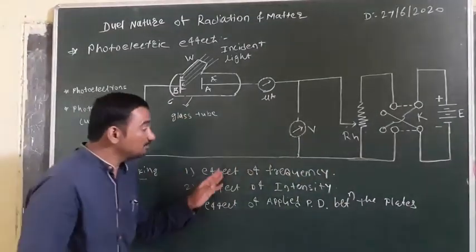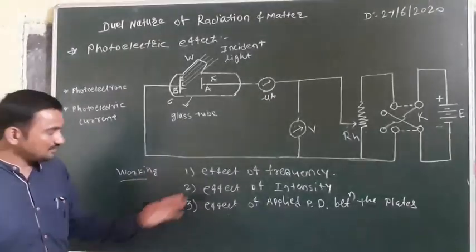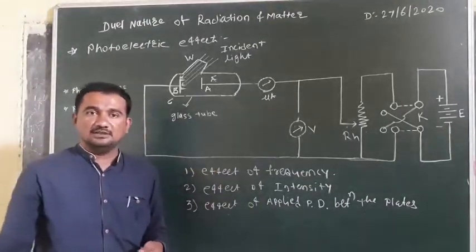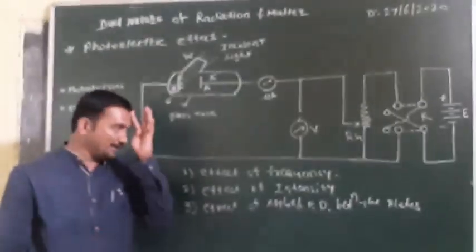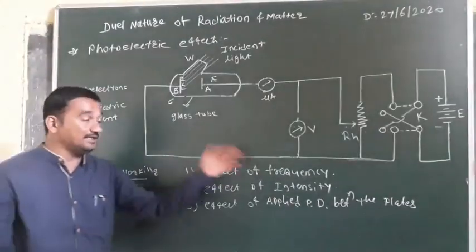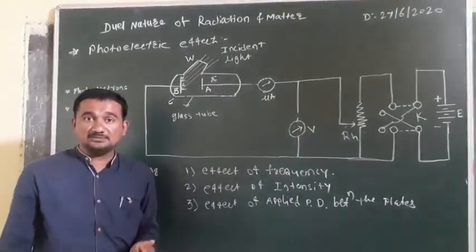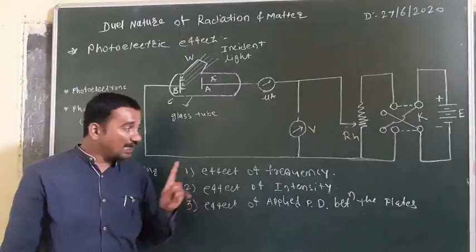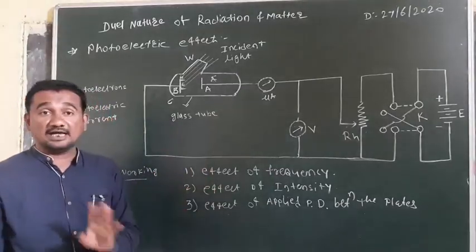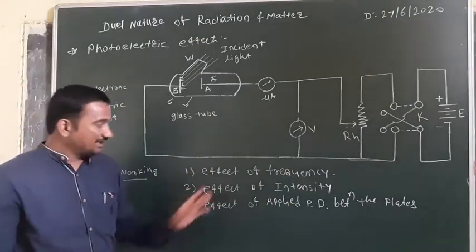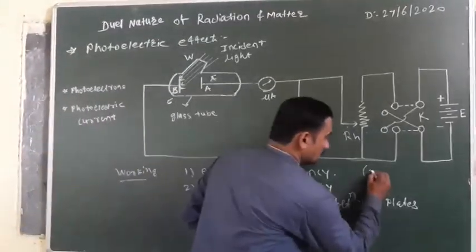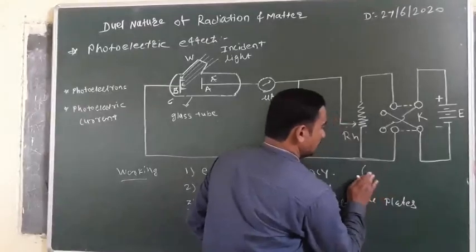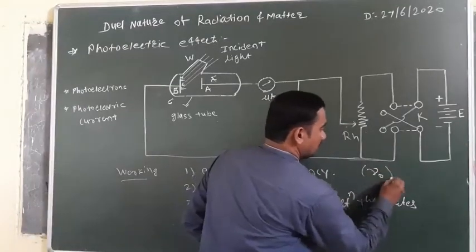So in these three different ways we have to study this effect. First it is the effect of frequency. In the definition of photoelectric effect we know that when light of suitable frequency is incident, suitable frequency means a certain frequency; photoelectrons are not emitted at all frequencies, and that frequency is called the threshold frequency, nu zero.